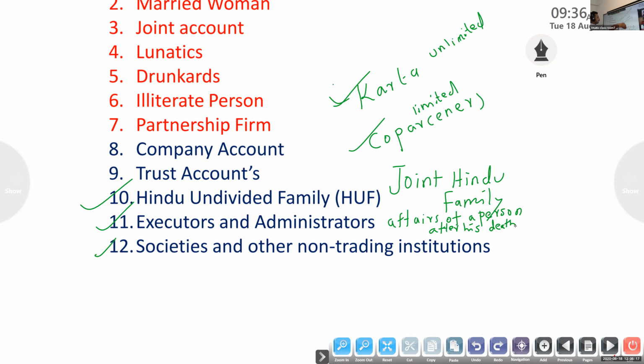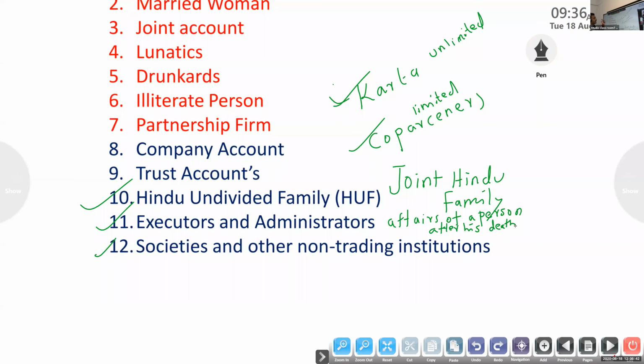You have to give this amount to this one, this amount to this one. That is the executor. Every authority of the executor is mentioned in that written document. Then the administrator is also appointed by the courts. Suppose I have no confidence or trust in any relative, then I will appoint the court.